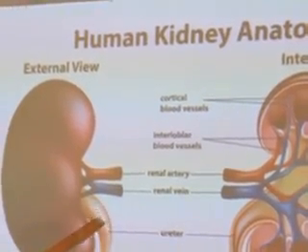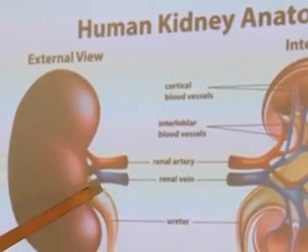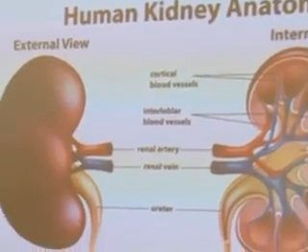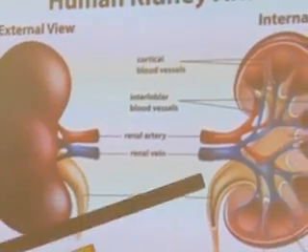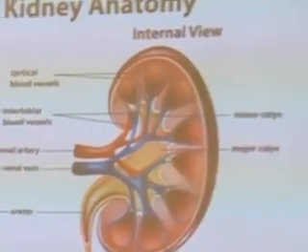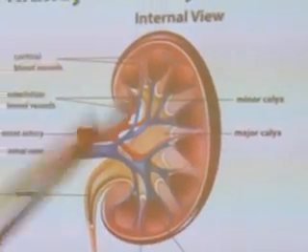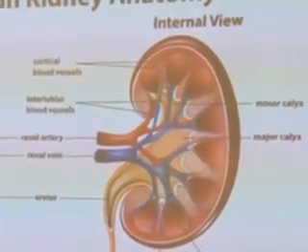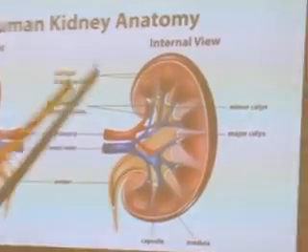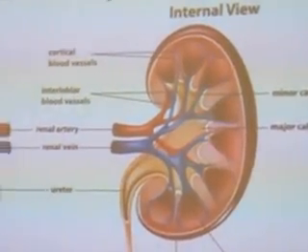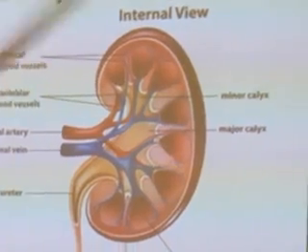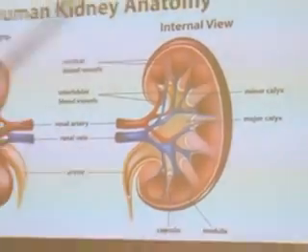Then you have a ureter here. The ureter, not the urethra. The ureter here is a tube, a cavity, which allows the passage of urine to go down. And then below this, you have a bladder. The job of the bladder is to keep urine temporarily and then eliminate it when it is time for it. Then you have the internal structures here, which if we go further, we may not be able to exhaust, but these internal structures talk about the cavities, the various tubules, including the renal artery and the renal vein, and then the ureter that you have here. All of these function to make the kidney a very powerful excretory organ in our body.